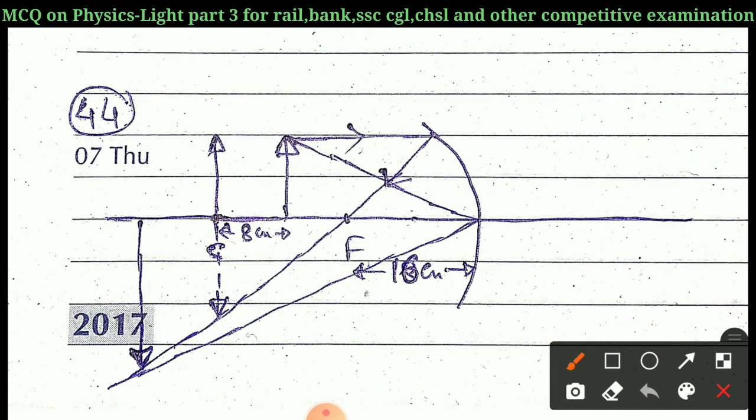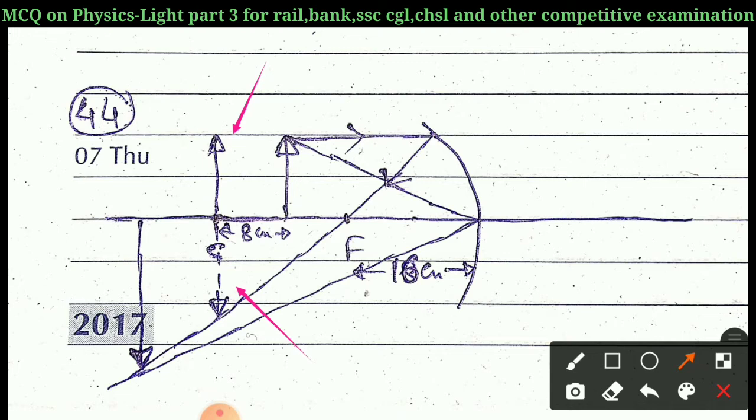So this is the diagram of question 44. When the object is placed at the center of curvature like that, then the image will also form at the center of curvature, inverted, and the size of the image is the same as the size of the object.